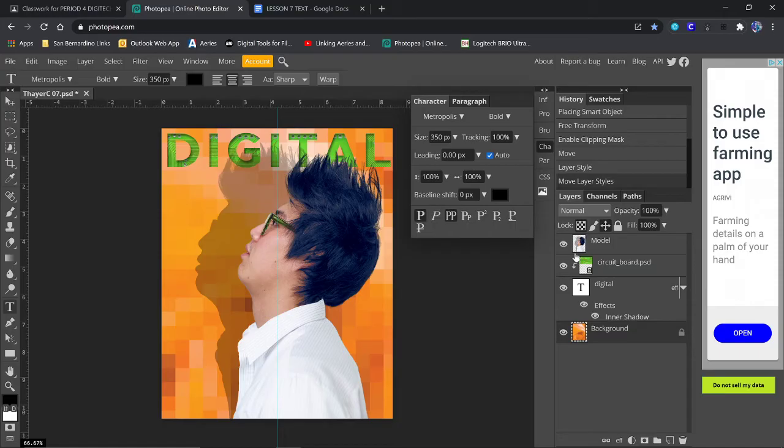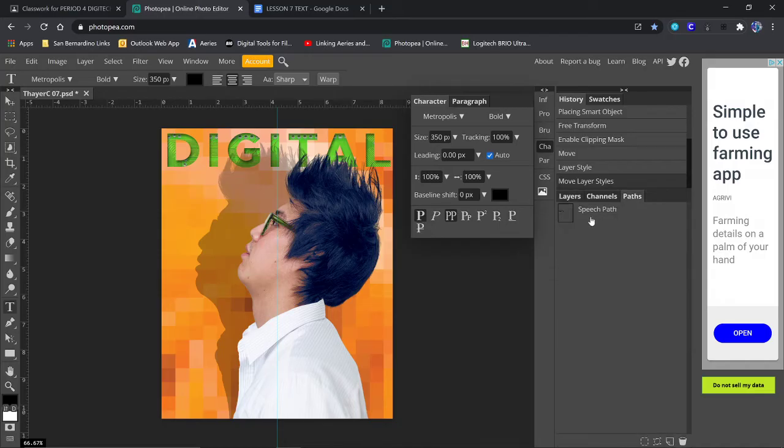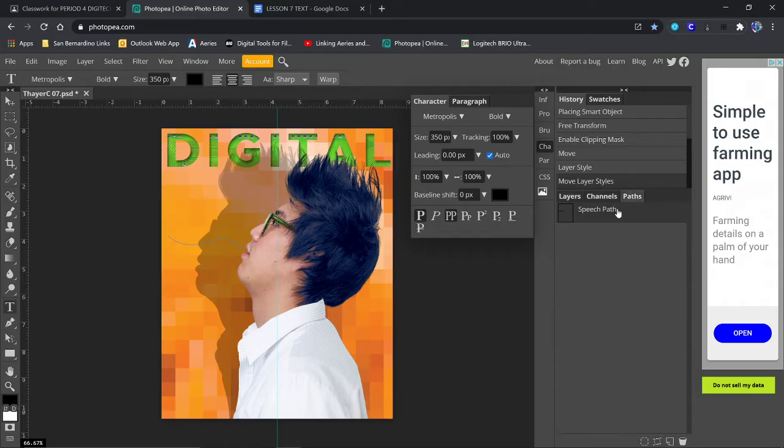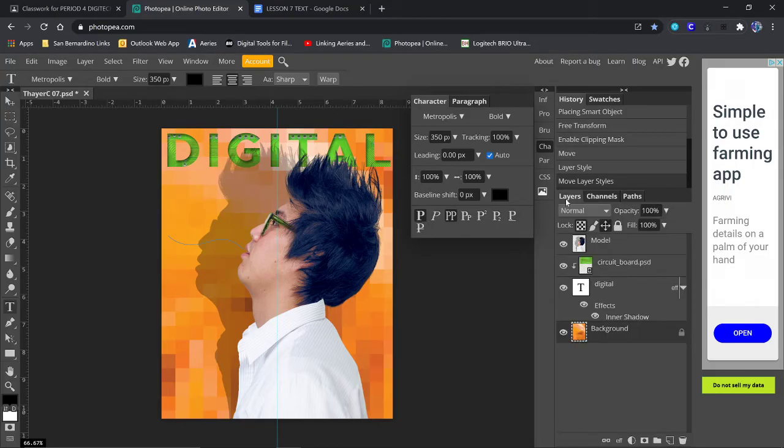Now, one of the things that we want this file for instead of the one from 6 is that for some reason this one has a path set up on the Paths tab. If you look over in the Layers palette, you've got the Paths tab and you've got the speech path. Click back on the layers and we're going to add a text layer. Now when I clicked on Paths, notice this thing popped up coming out of the guy's mouth. That's a path that we created. Whoever made this file created that path.